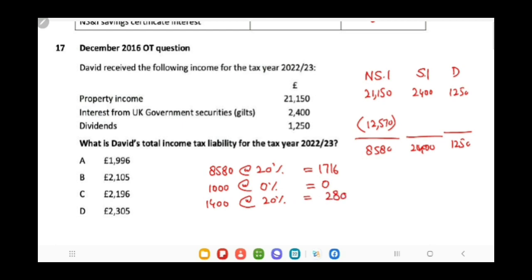While in case of dividend, first 2,000 of dividend is always exempt. So this is 1,250. It will be recorded as exempt at 0%. So the total tax liability would be 1,996. Option is A.